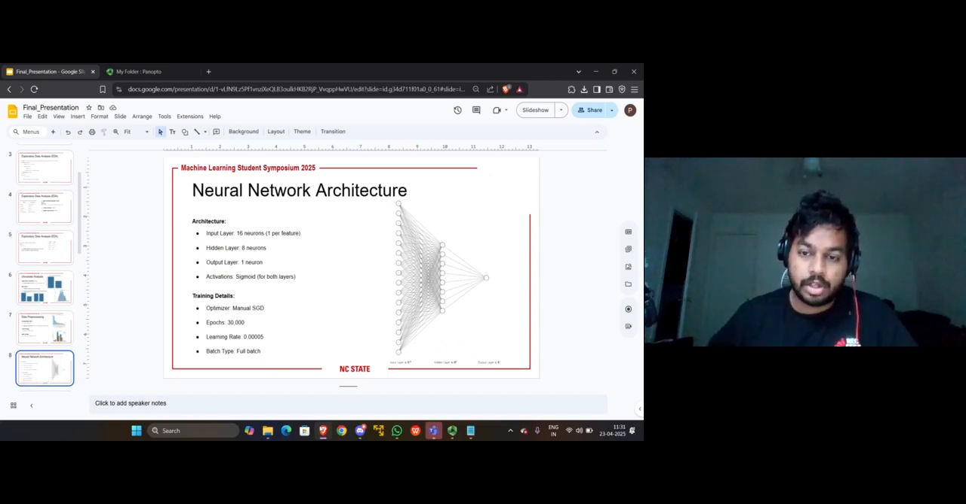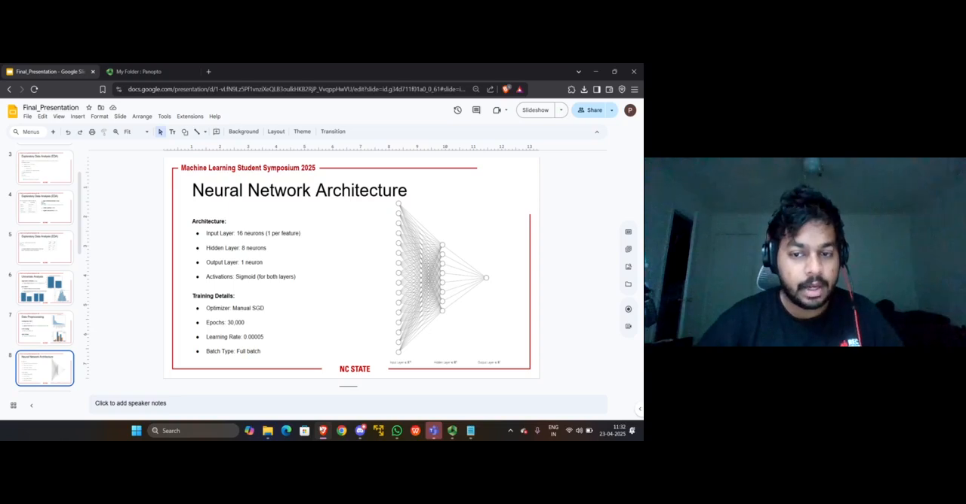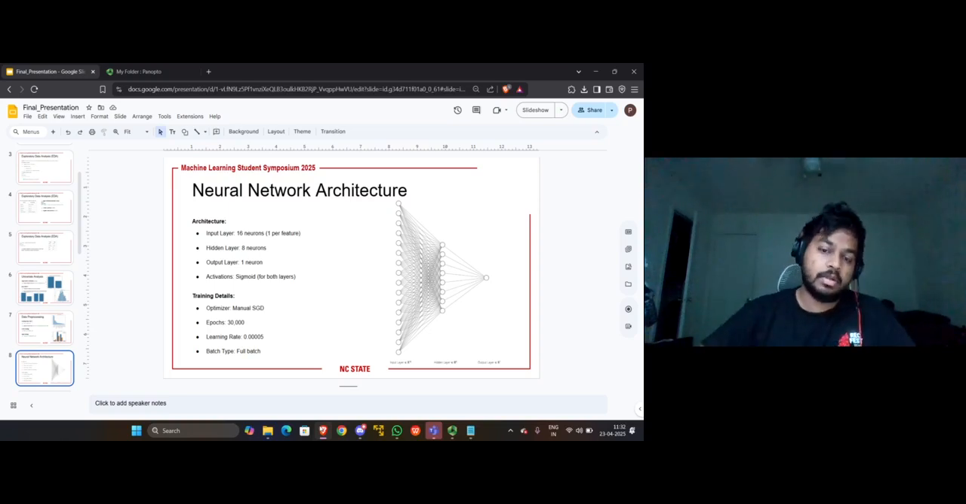Here's our neural network structure. We used 16 input neurons for the features, a hidden layer with 8 neurons, and a single output neuron with sigmoid activation. This setup suits binary classification, and we trained it with manual gradient descent for over 30,000 epochs.